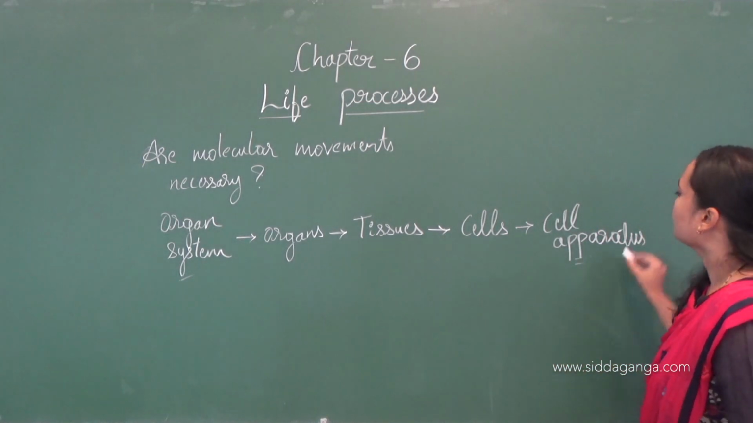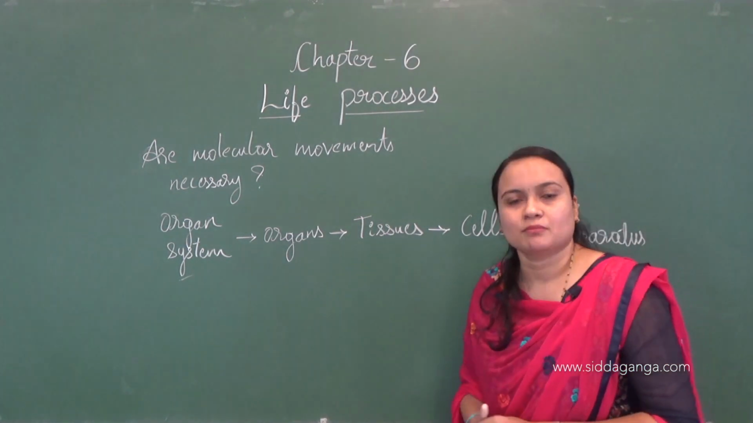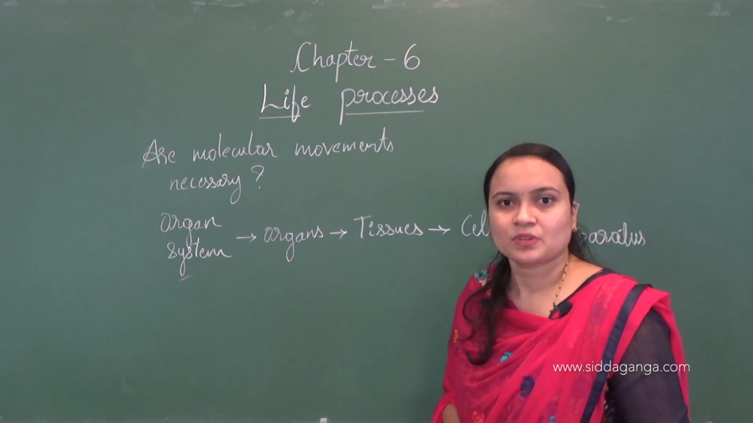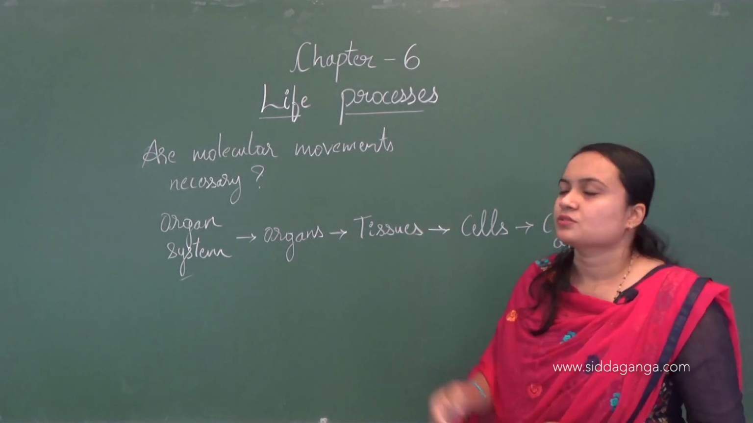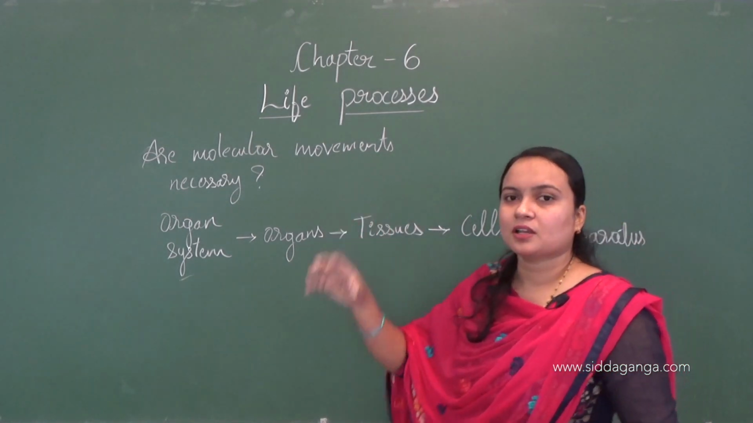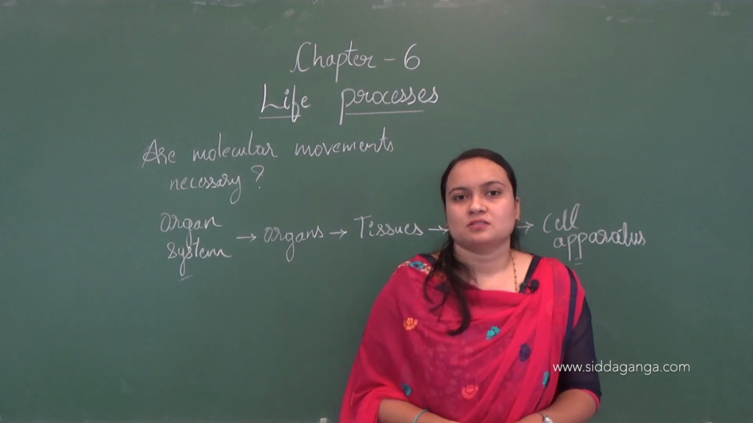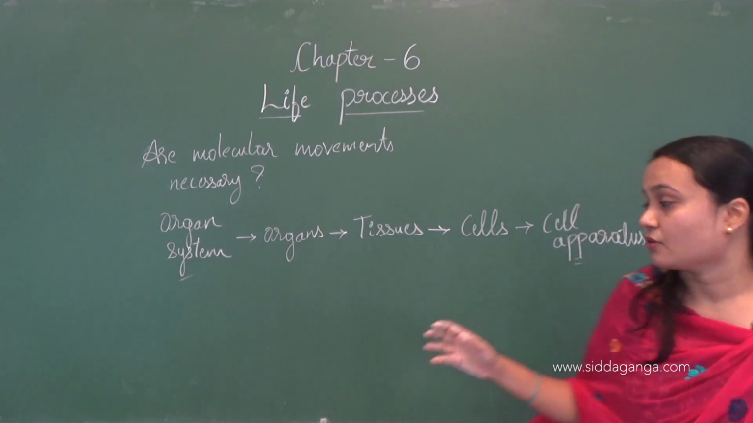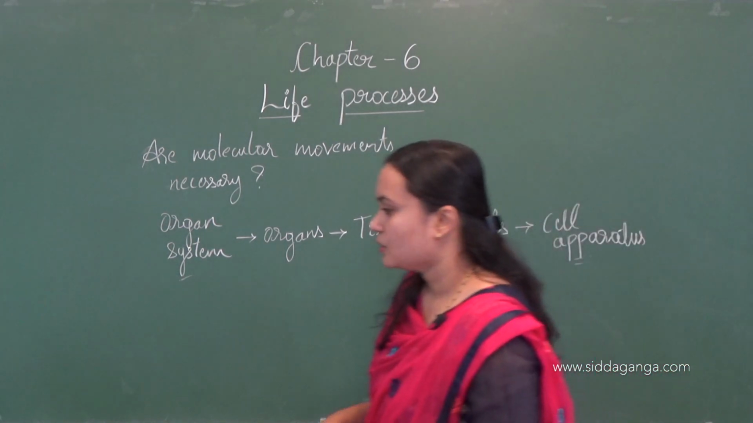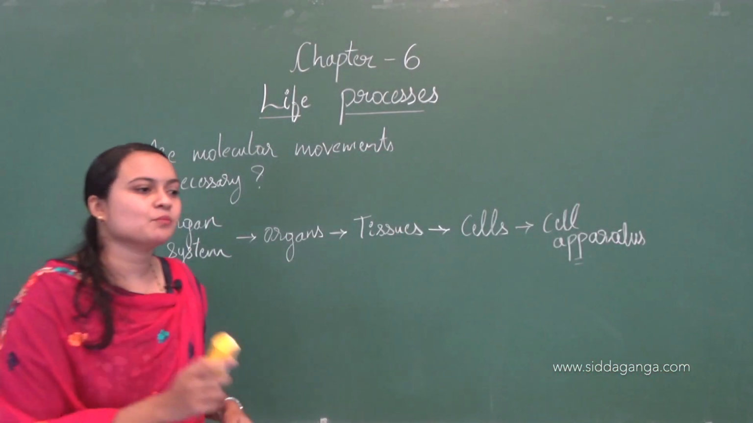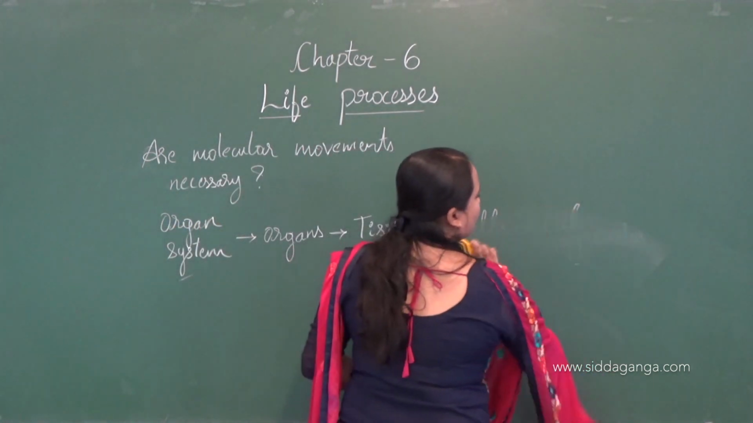And for this damage there must be some repair mechanism, maintenance mechanism, right? This repair and maintenance take place under the control of molecular movements. These molecular movements are responsible for the repairing as well as the maintenance of the body, or the maintenance of this organized, ordered nature. I hope you all got the answer for this. Molecular movements are necessary for the repair as well as the maintenance of life.